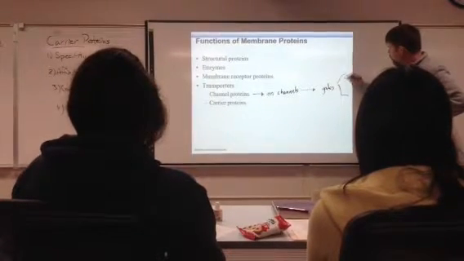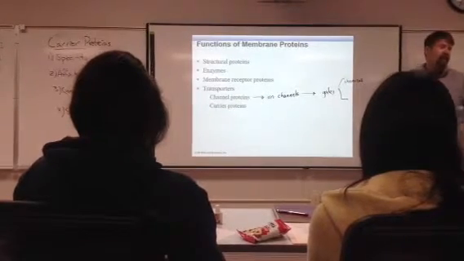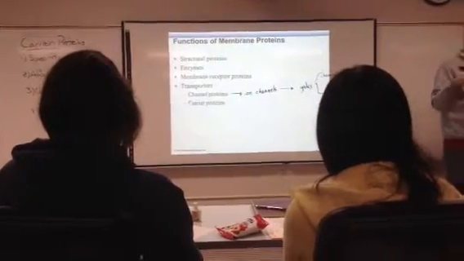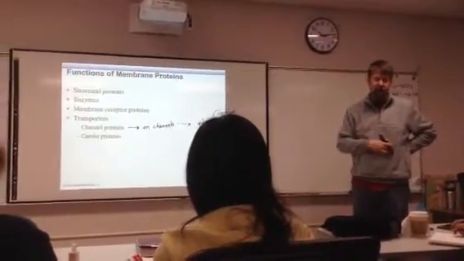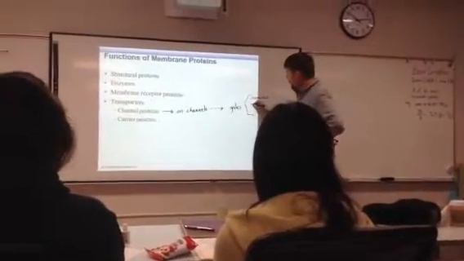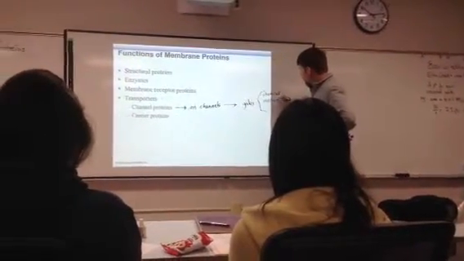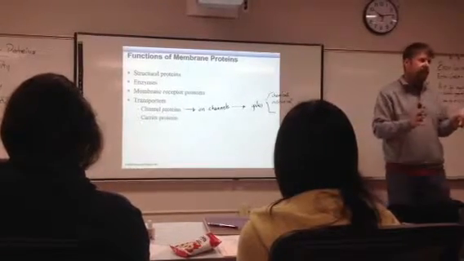There are chemically gated channels. What does that mean? That means under the presence or absence of a particular chemical, the gate will open or close. If it binds calcium, the gate opens, and then something goes. There are mechanically gated channels. That means that something physical disturbs the structure of the membrane.